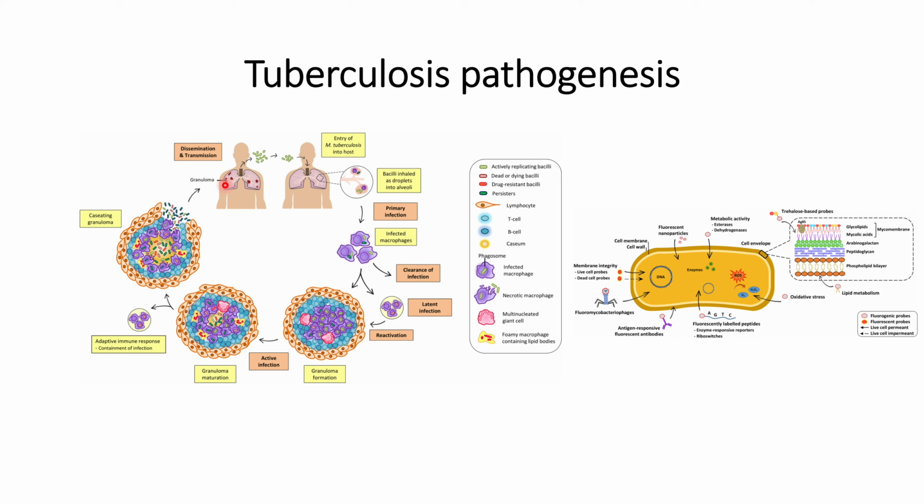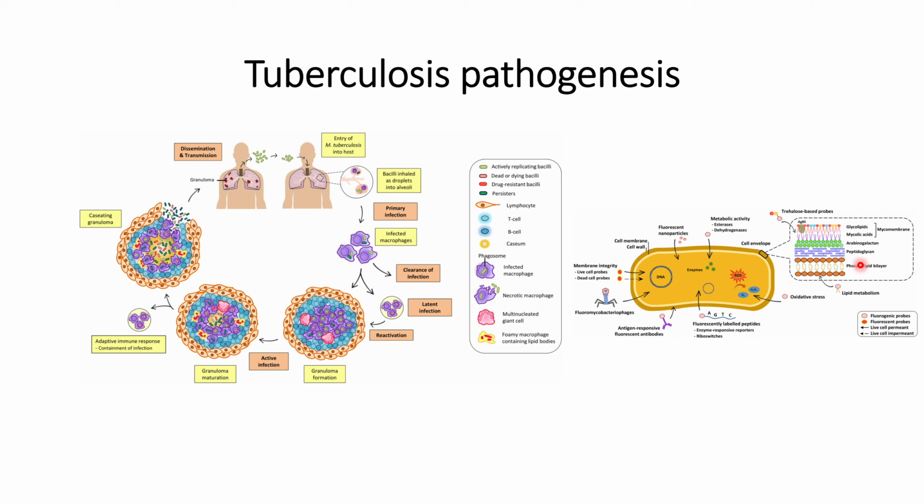When the granuloma gets caseated, it spreads with the help of air, and there is a possibility that this infected person can infect other healthy persons through air, as tuberculosis can spread from individual to individual through air.